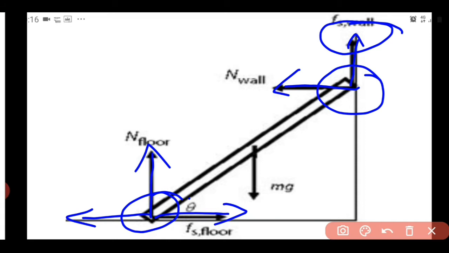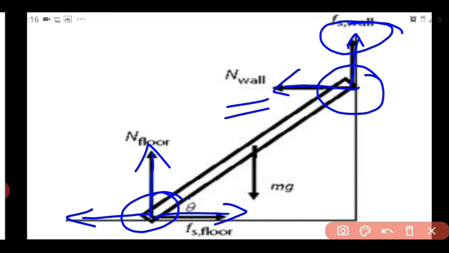In the question it is asked to find reaction forces from the wall and the floor. Reaction force from the wall means it is only this normal reaction, and from the floor we have to find both Fs and the normal reaction, and then find the resultant of this Fs and N. Only then does it come as the reaction from the floor, because the reaction from the floor comes in two components: one is the frictional force and the other is the normal reaction. So we have to find the resultant of these two forces.